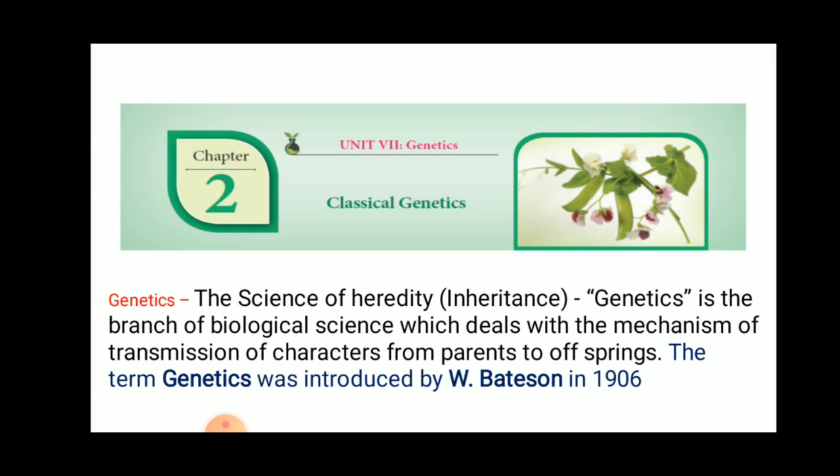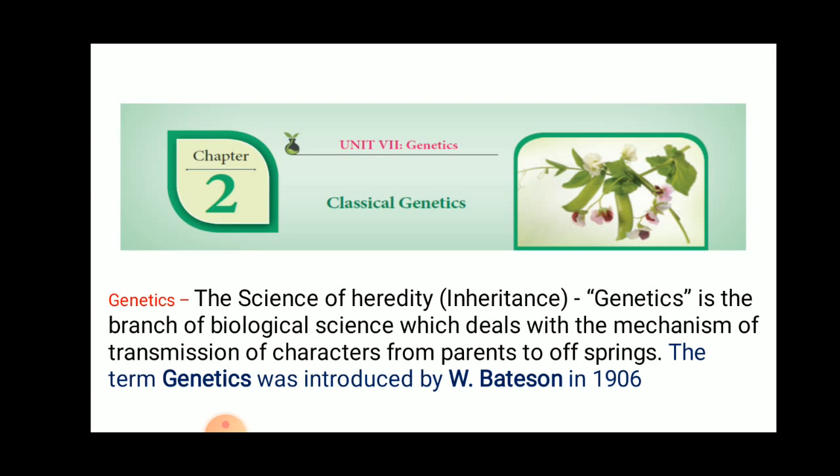Why don't elephants breed horses? Because of heredity. So what is heredity? Transmission of character from parents to the offspring is called heredity. The offspring may have small changes in them, and that is called variation. These two things we will discuss in this chapter.